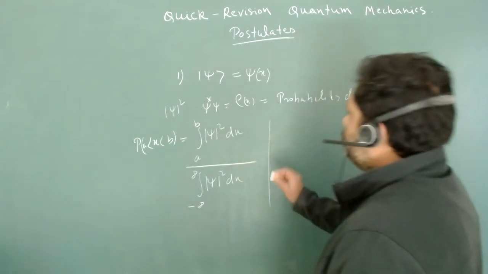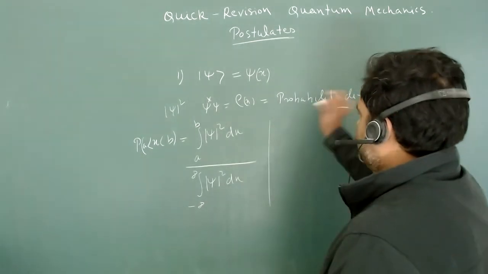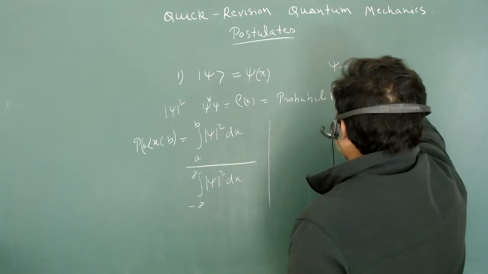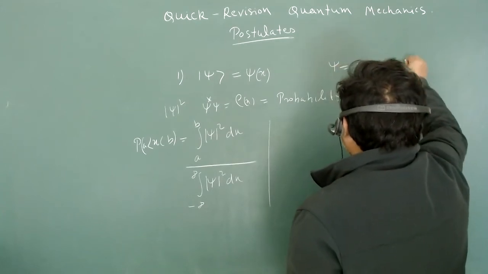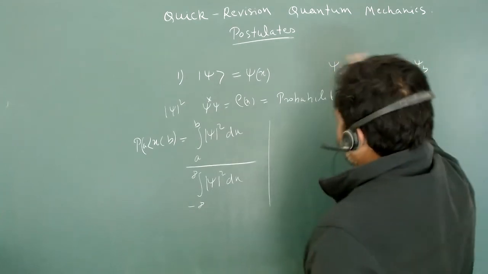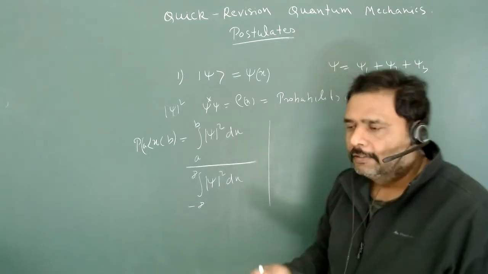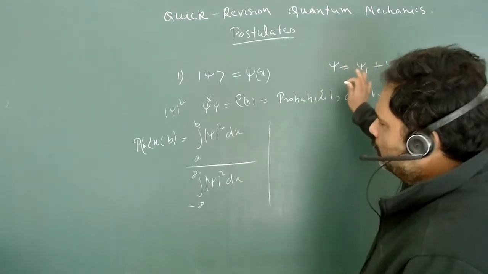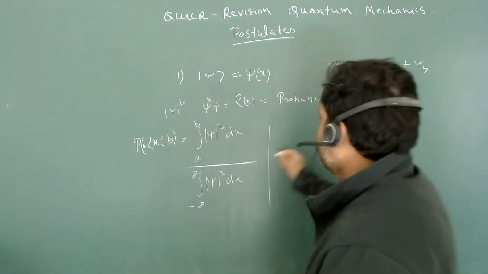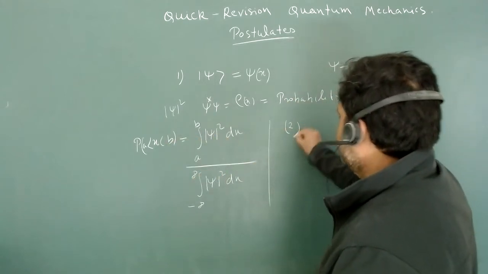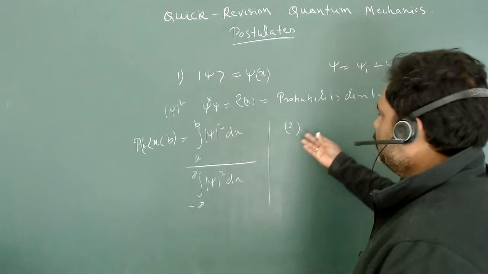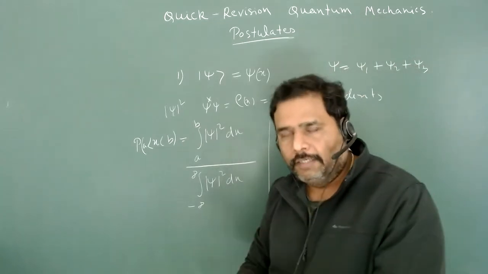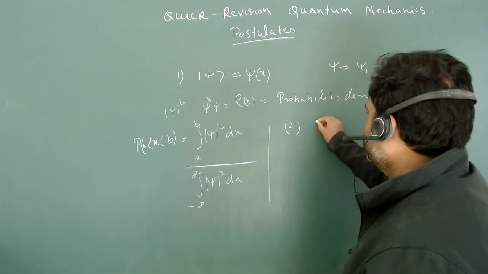This is your first postulate, and the first postulate is all about superposition. So you can remember: state plus state is equal to state. It may be some theoretical question, and you can take the normalized wave function because you are talking about the probability. The second postulate is all about measurement, and the measurement is the eigenvalue of the operator which is associated to any physical quantity. So we have learned all these things.